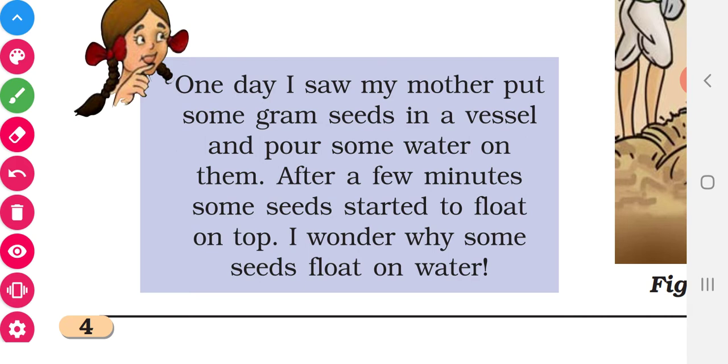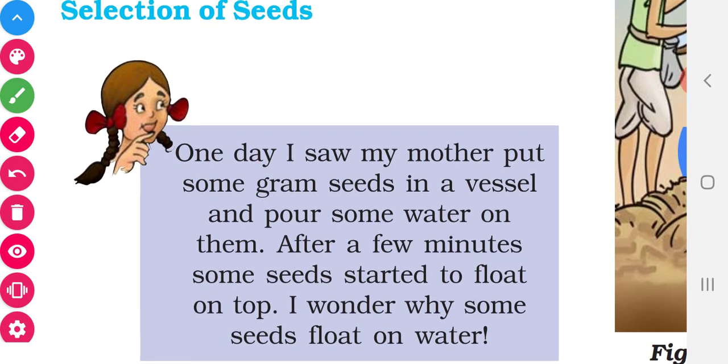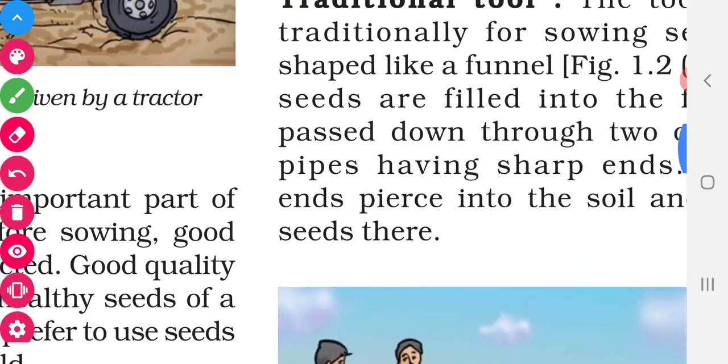We can do this procedure ourselves. We can take a beaker, fill it with water, and add some seeds. If the seeds are floating, those seeds are damaged ones. They will not develop into plants. The seeds that settle at the bottom can only develop into a plant. Have you understood, children? Yes, this is very important.